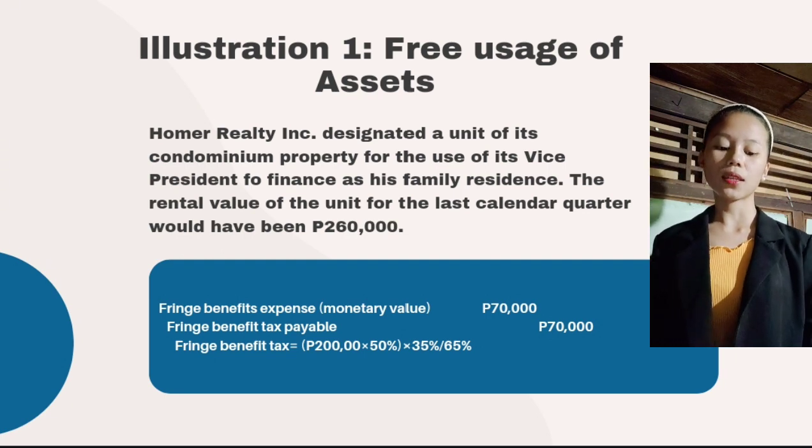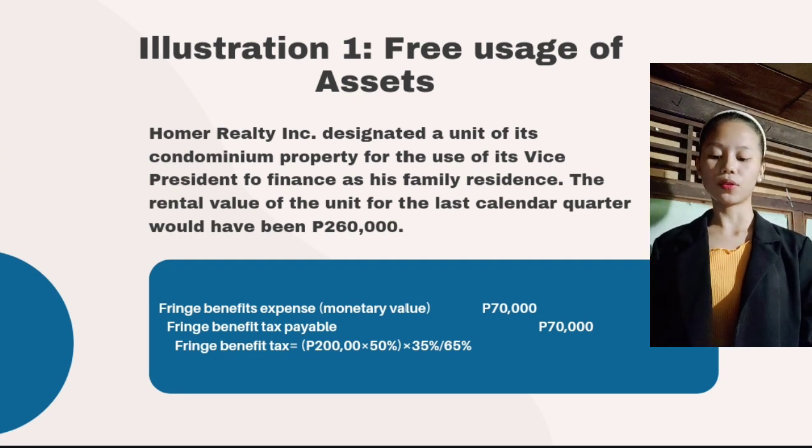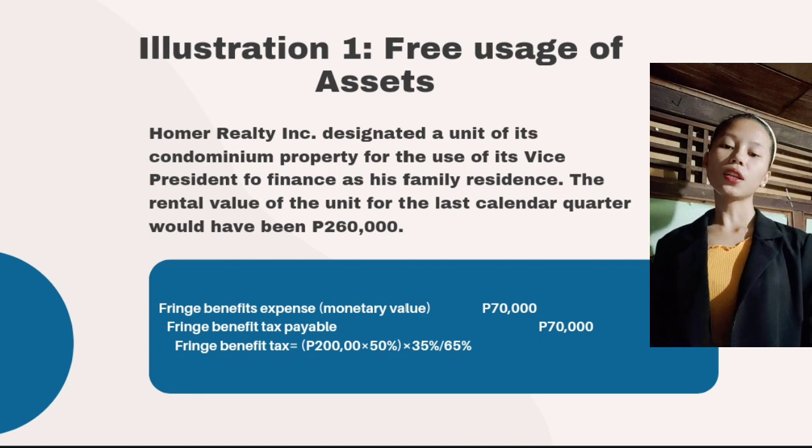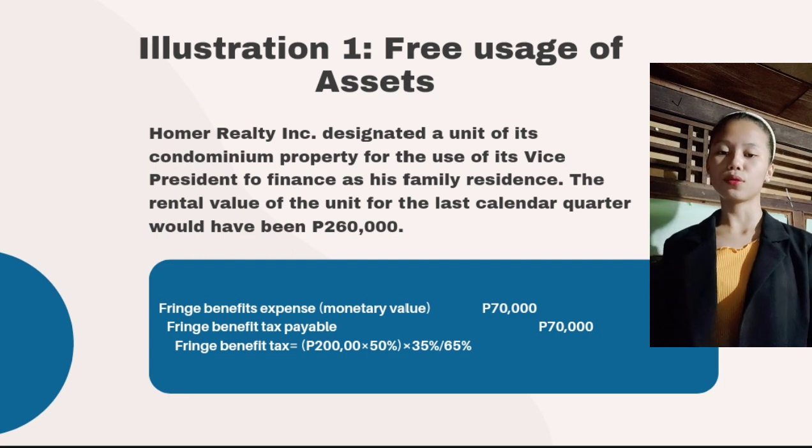Fringe benefit tax expense is 70,000 pesos. Fringe benefit tax payable is 70,000 pesos. Then the fringe benefit tax is 200,000 pesos times 50% times 35% and divided by 65%, and then a total of 70,000 pesos.